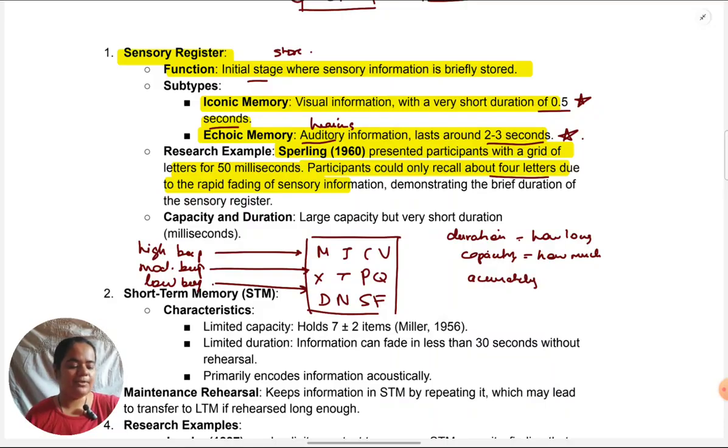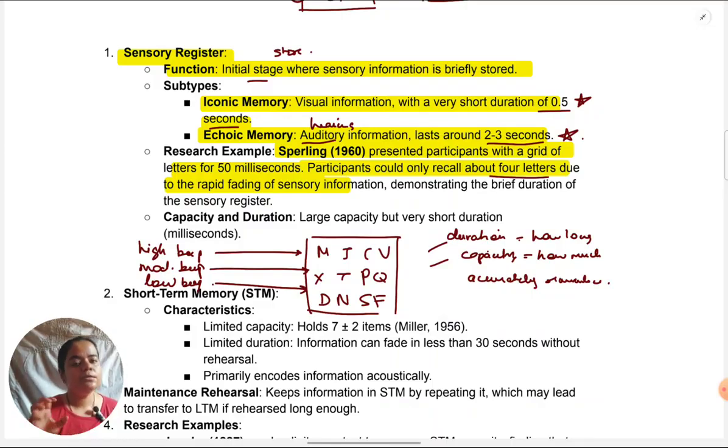So now the question of whether it is a matter of duration or capacity gets solved. Participants were able to remember all the 12 letters. If they were able to remember only 4 letters, that's why they were reporting 4, then how come even if we are presenting the moderate beep or the low beep, they're able to remember those letters also? Somewhere all the 12 letters have got registered in their eyes. The capacity of the visual store, the iconic memory, is such that it does hold all the 12 letters. That has become clear.